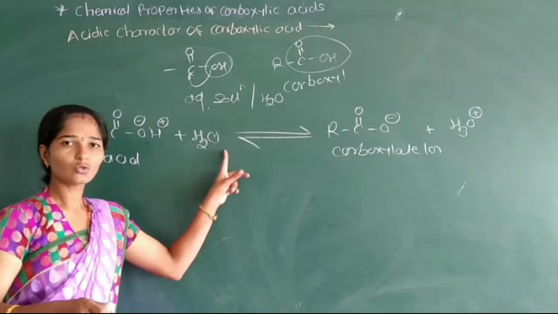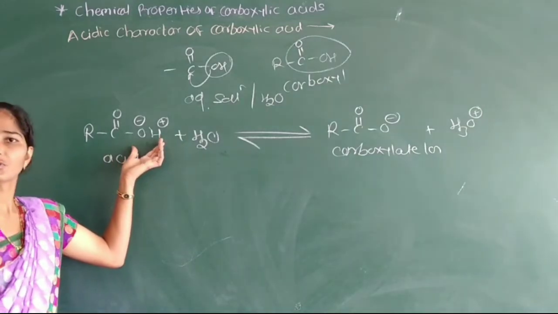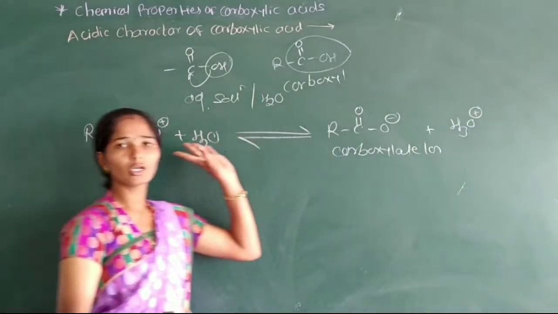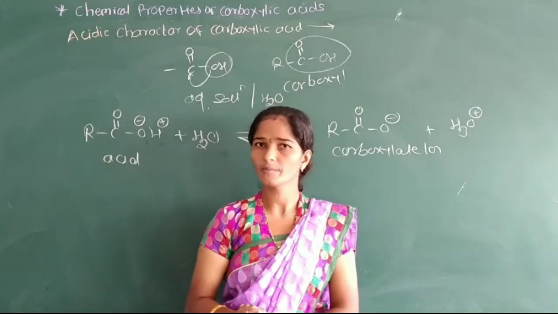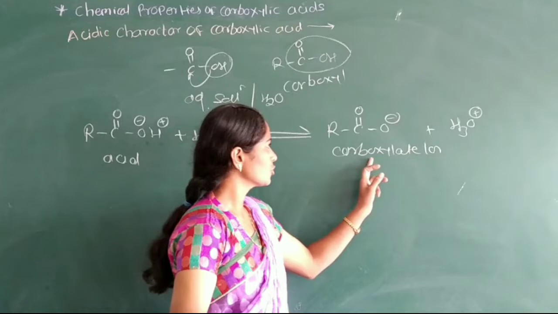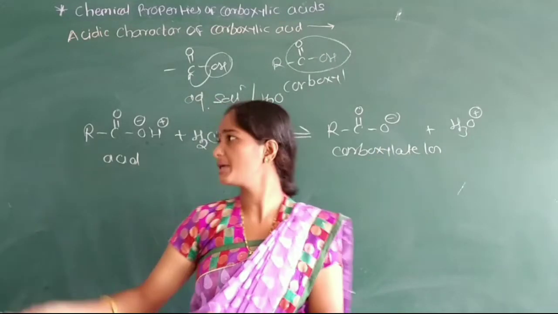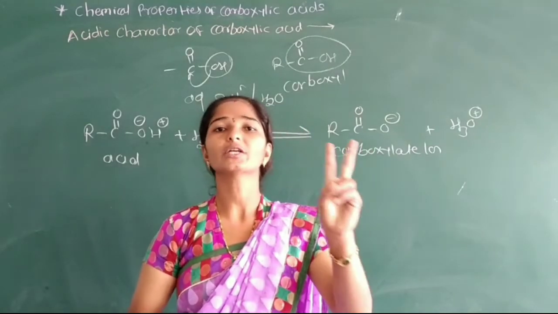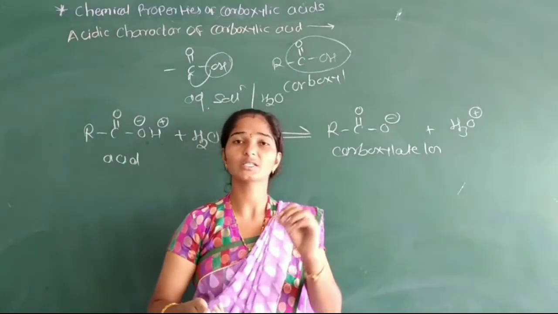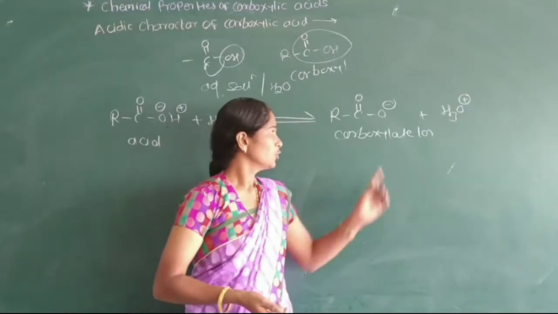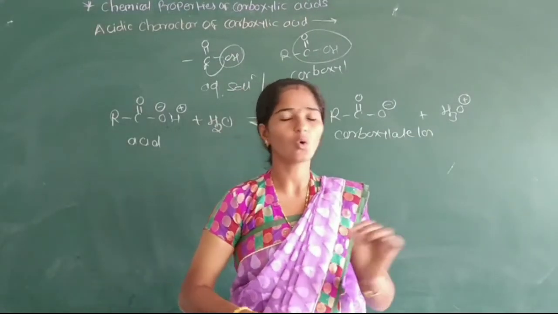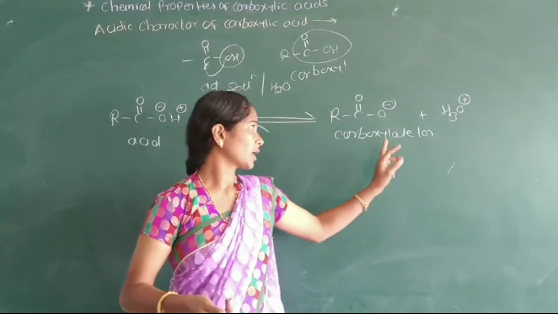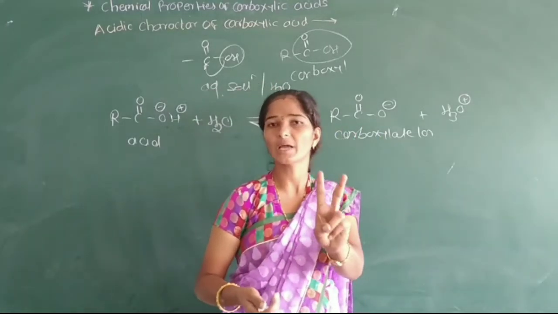That means in aqueous solution the acid dissociates, forming the carboxylate ion, and the proton combines with water to form H3O plus. In this reaction the carboxylate ion formed is the conjugate base of the acid molecule. This carboxylate ion has two resonance stabilized structures.